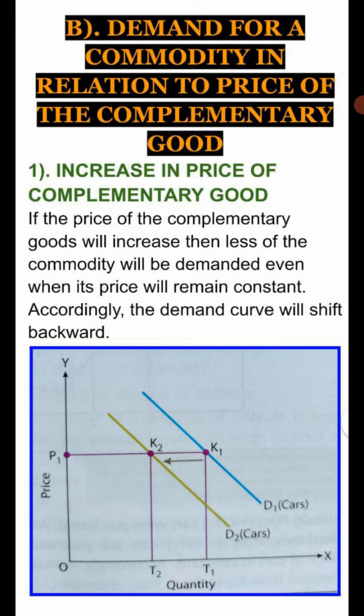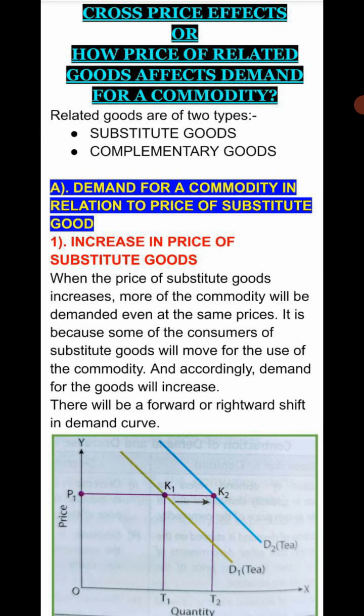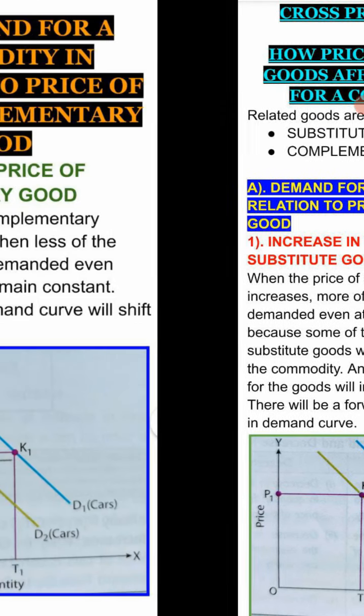Now the next one is the demand for a commodity in relation to the price of complementary goods. The very first is increase in the price of complementary good. As soon as the price of the complementary good increases, the demand for the commodity will decrease. Why? Because as soon as the price of petrol increases, the demand for vehicles that run on petrol will decrease, because overall maintenance will increase. Accordingly the demand curve will shift backward, and vice versa in the next situation. So this is all for today.